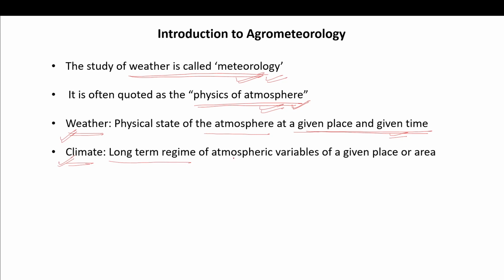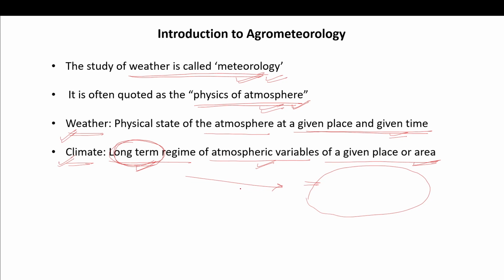Climate is the long-term regime of atmospheric variables of a given place or area. This particular climate is for a large area, and these atmospheric variables are recorded for a long time. That gives you the climate.